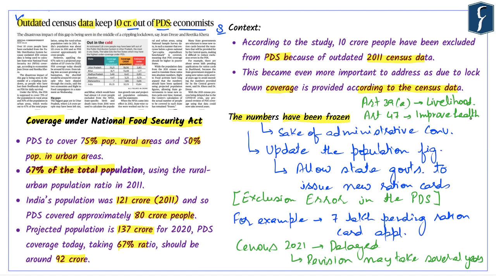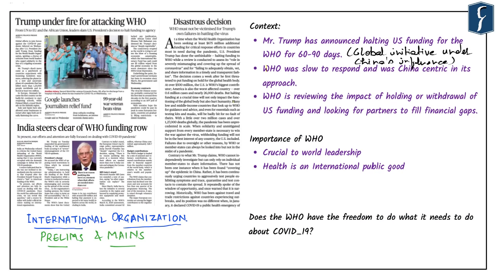It seems that the government has frozen the data, and this will take away livelihood and food security from millions of Indians. And in this context, this article is very important from the perspective of understanding. Also important here is to understand that this initiative of the government to freeze the data goes against the Supreme Court direction in the right to food case, and at the same time against the directive principles enshrined in Article 39A and Article 47.